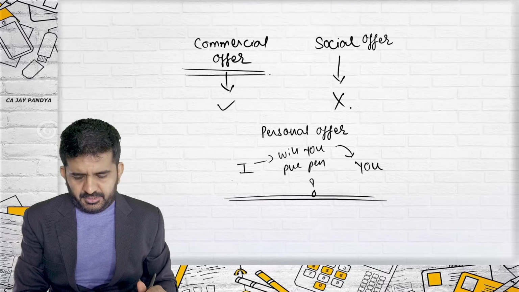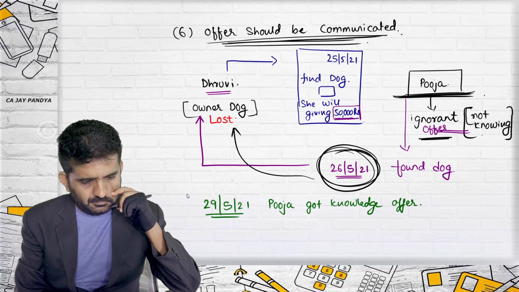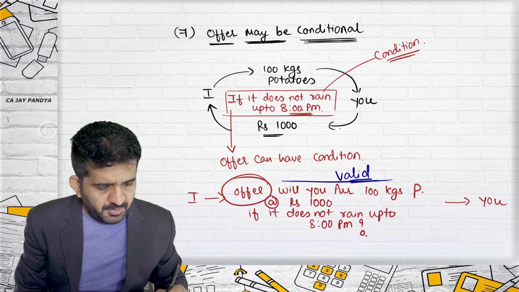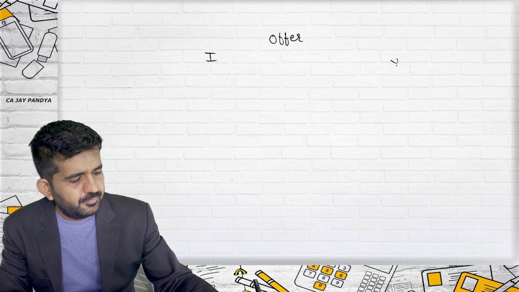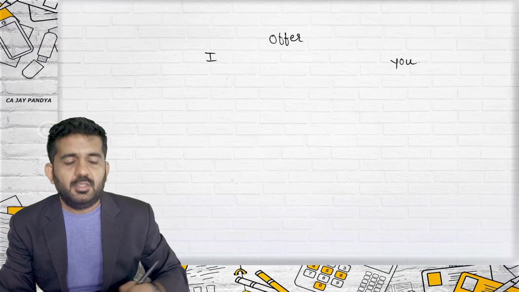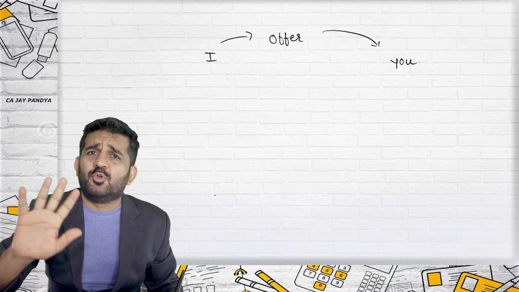Please repeat point number 6. Offer should be communicated. All right. See, let me put it in very simple words. I am giving you offer and now I don't want to perform the contract.